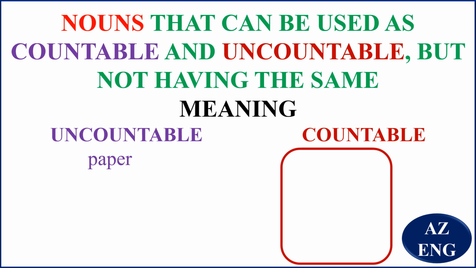You say, give me a sheet of paper. That is, you're talking about what you use for writing. So give me a sheet of paper if it is one. If it's more than one, then you say give me sheets of paper. So it's the word sheet that you make plural if the paper is more than one.